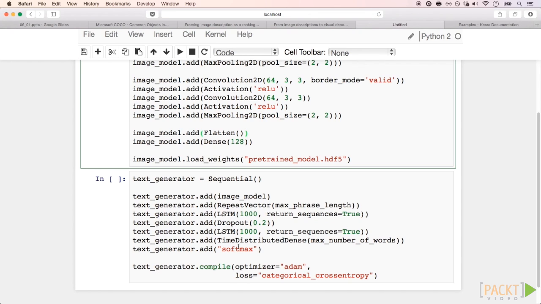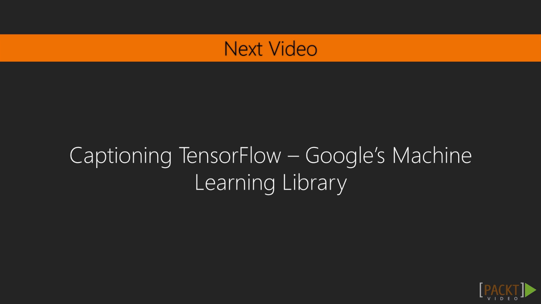That being said, if you get stuck, there are a few solutions online written in Python, Lua, and other languages that you could use as inspiration for your model. In this video, we proposed a bonus challenge that should require us to use all our new deep learning knowledge for captioning images. In the next video, we will talk about TensorFlow, Google's machine learning library.